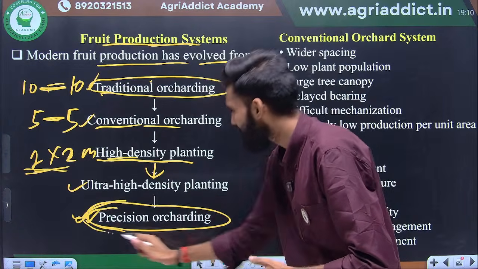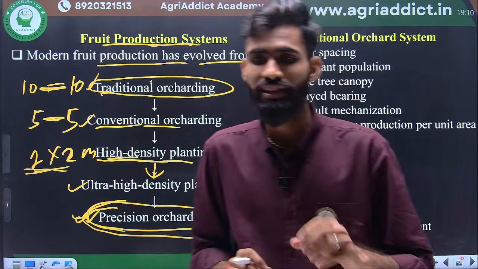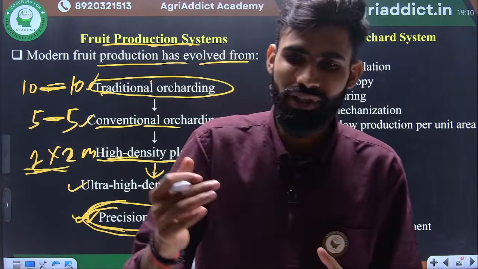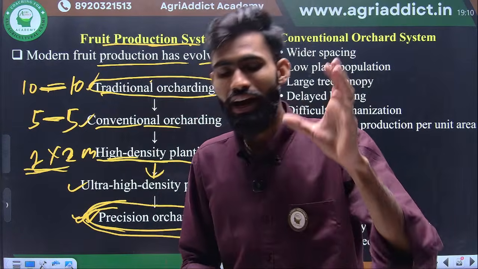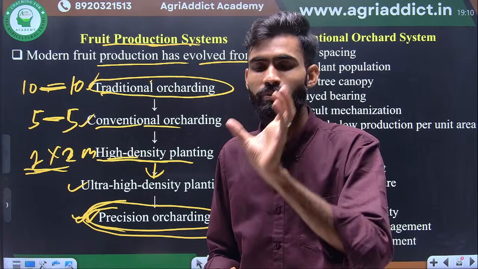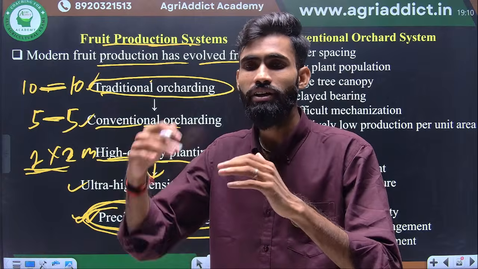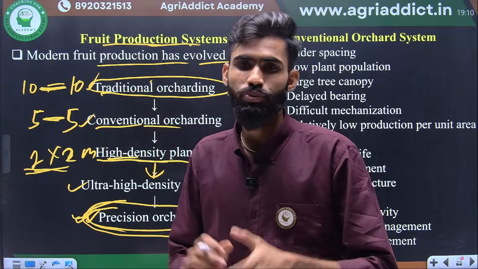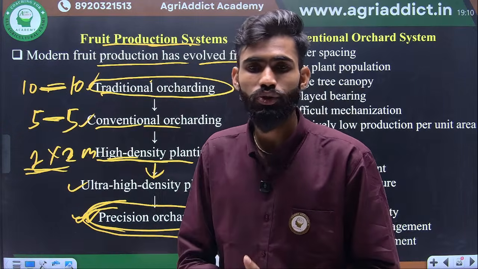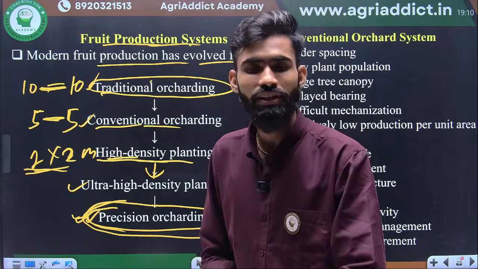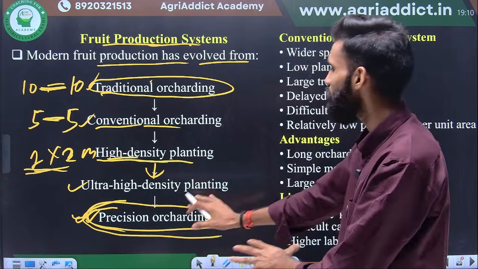And in the precision horticulture, everything will be mechanized. Here we use GIS, GPS, robotics and sensors, drip irrigation, fertigation, canopy management, different machinery used for the canopy management, different machinery for the irrigation, different machinery for the harvesting, everything we mechanize.